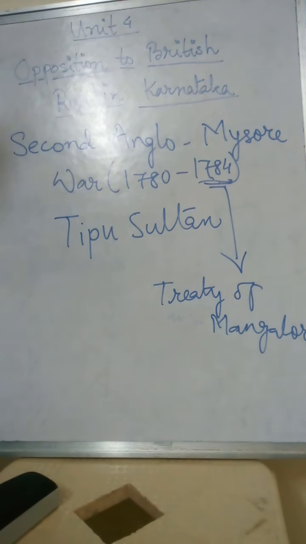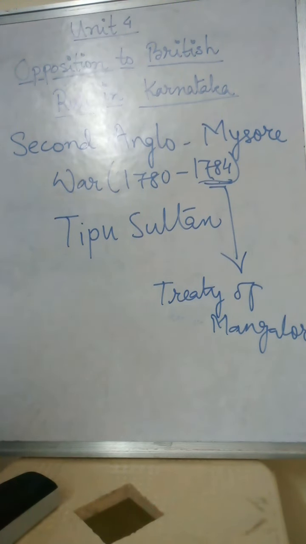After Hyder Ali, being his son, Tipu Sultan was the ruler of Mysore, and he understood the cunning policies of the Britishers. Now he considered that it is my duty to drive out the Britishers from my country, India. So he started a war against the British throughout the 17 years of his rule. Okay, 17 years he ruled, and 17 years he only fought with the Britishers.